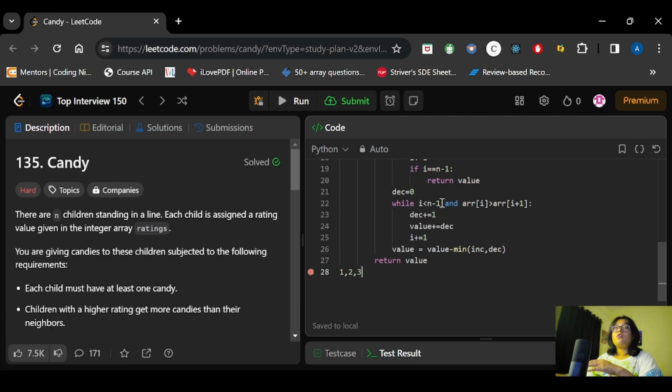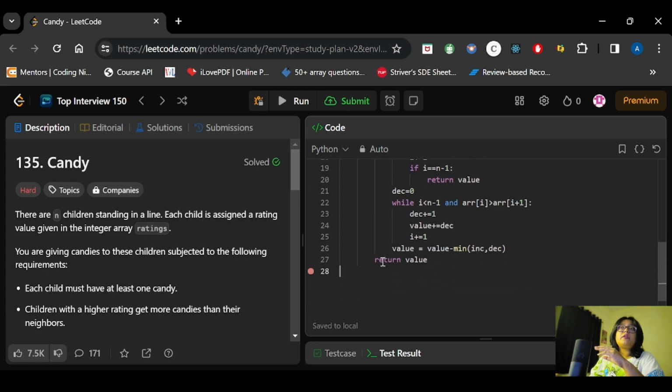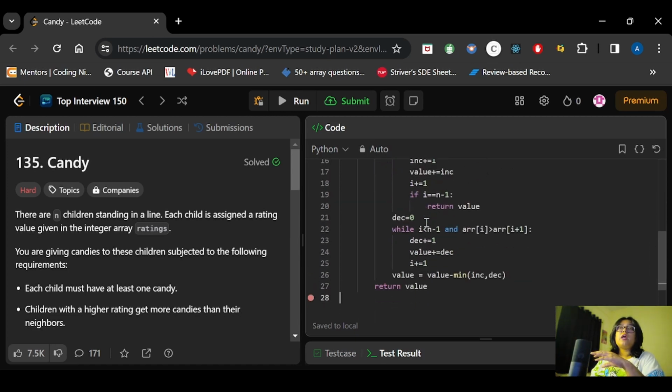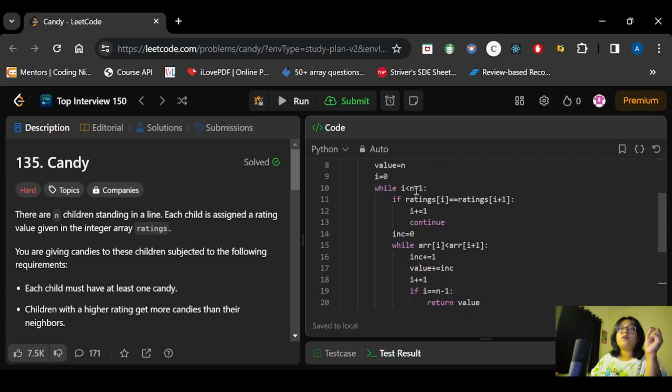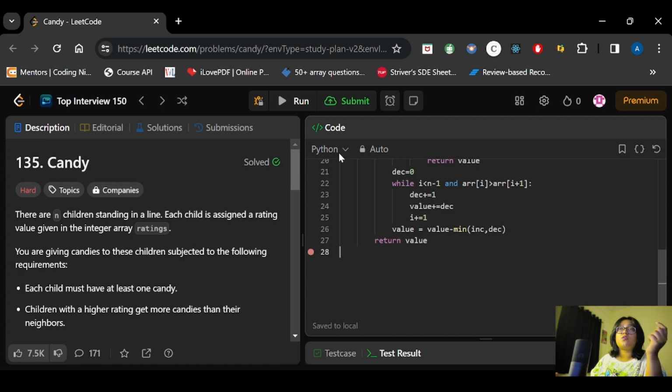Now for such conditions where we are going to the top and after reaching the top we are reaching the bottom again, we have to return the value. And since we are calculating the value out of this while loop, we will be returning the entire value out of the loop, because I is becoming less than n minus 1, and for that we are coming out of this loop also. So simply we will be returning this value out of the loop.